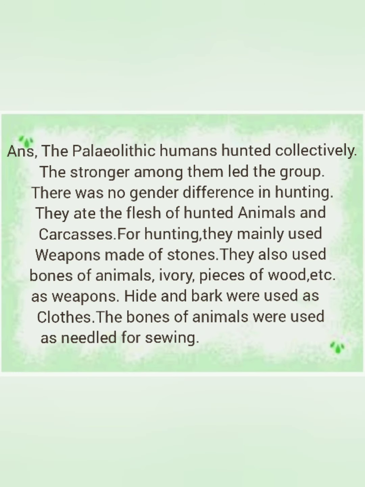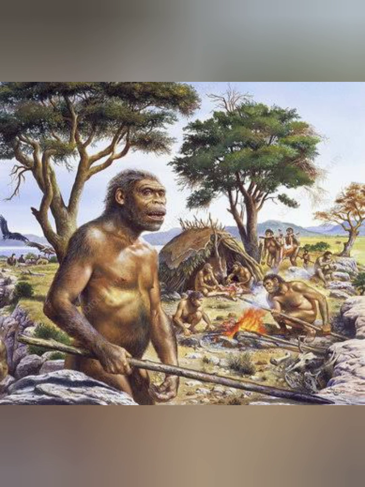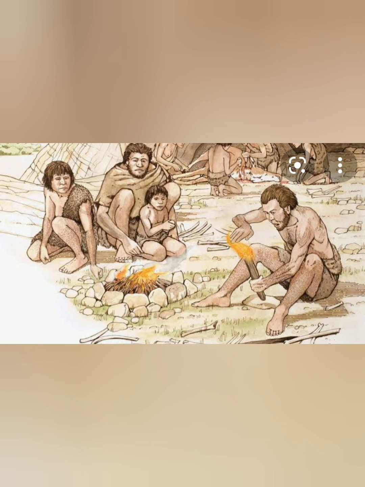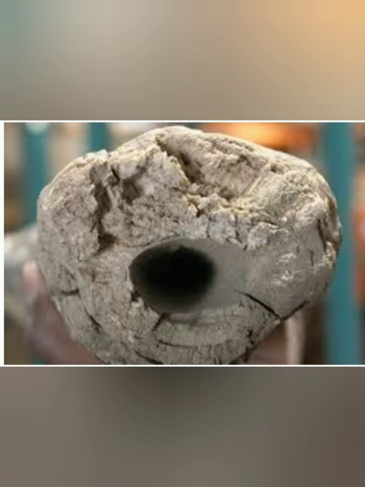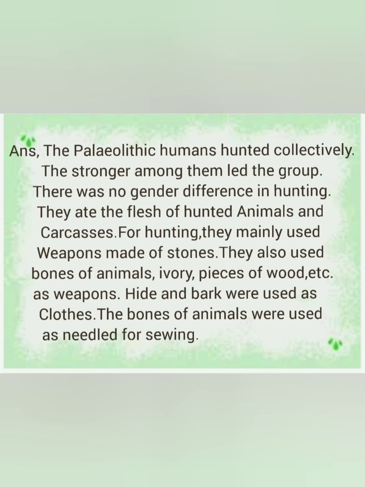Answer. The Paleolithic humans hunted collectively. The stronger among them led the group. There was no gender difference in hunting. They ate the flesh of hunted animals and carcasses. For hunting, they mainly used weapons made of stones. They also used bones of animals, ivory, pieces of wood, etc. as weapons. Hide and bark were used as clothes. The bones of animals were used as needles for sewing.